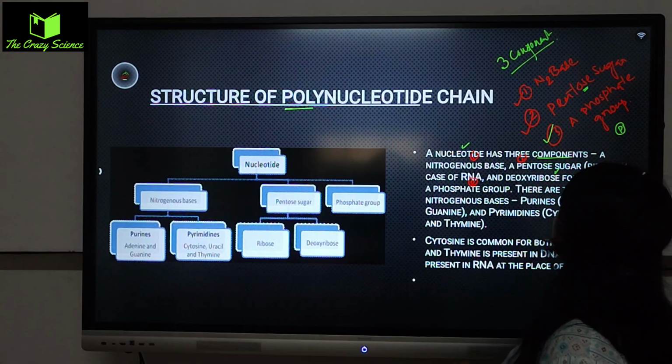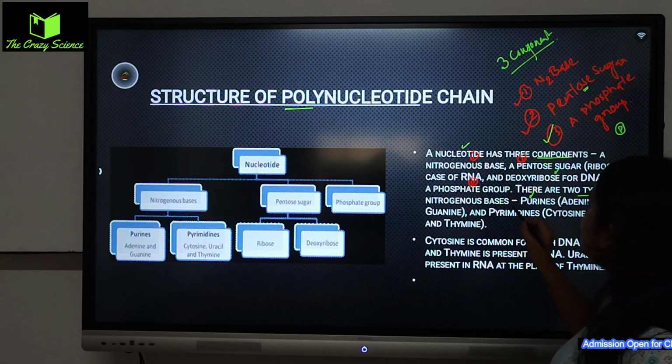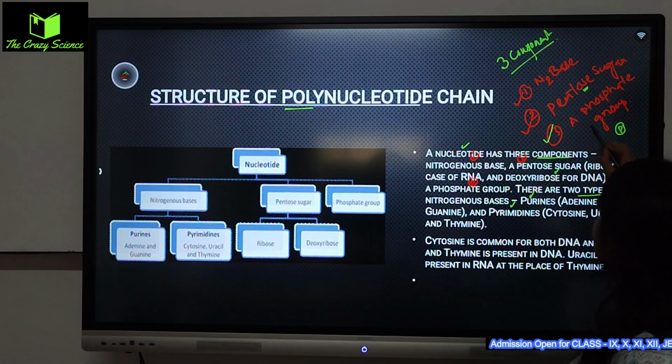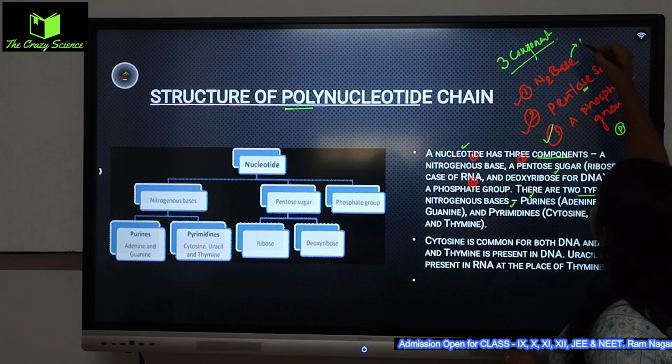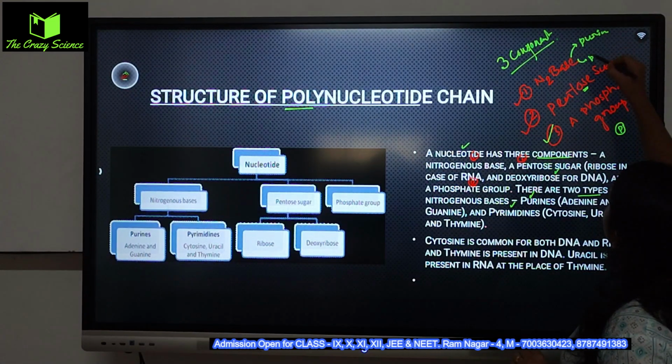The phosphate group, there are two types of nitrogenous base, one is a purine and another is a pyrimidine. তো আমরা জানি যে nitrogenous base যেটা থাকে, একটা থাকে purine, another is a pyrimidine.